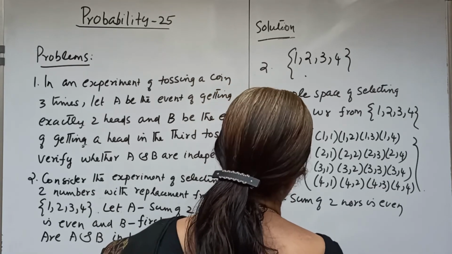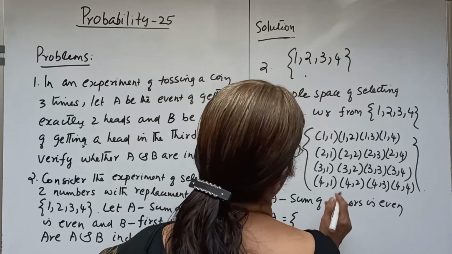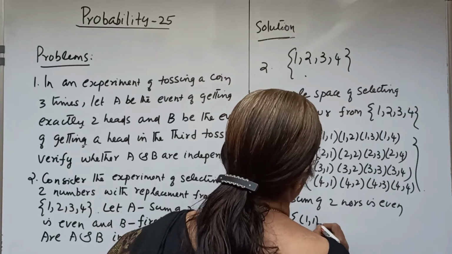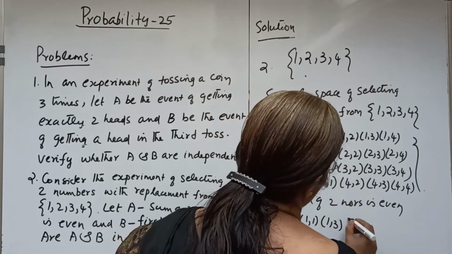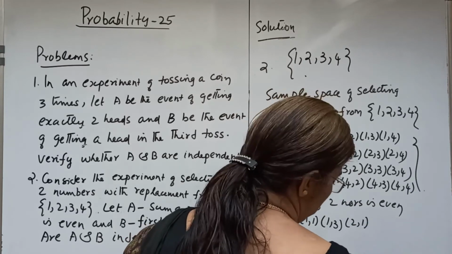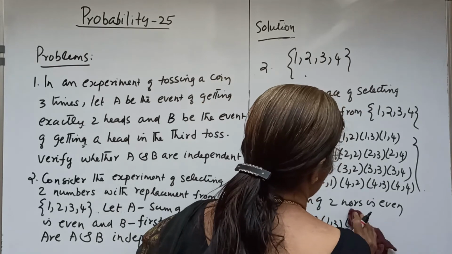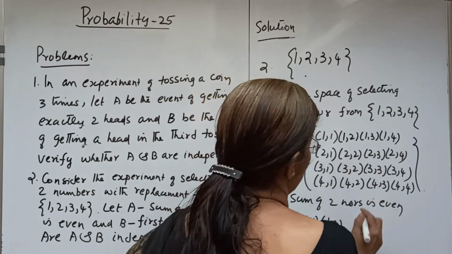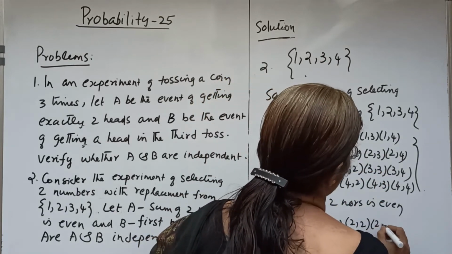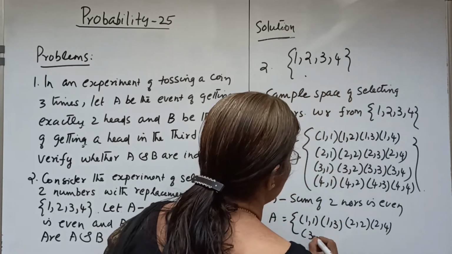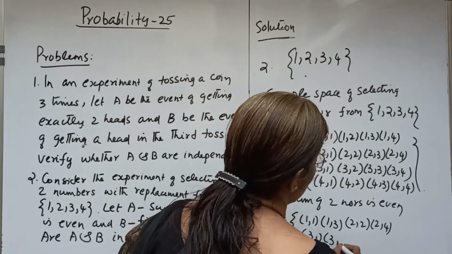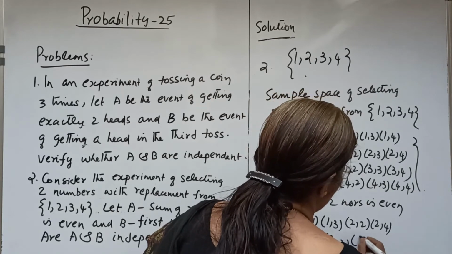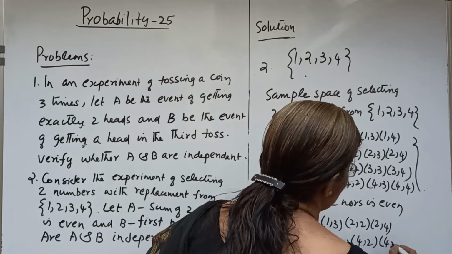So A is the set where the sum is even: 1,1 sum is even, 1,3 sum is even, then 2,2, 2,4, then 3,1, 3,3, then 4,2 and 4,4. The sum is even.